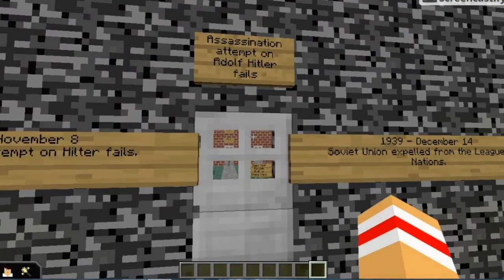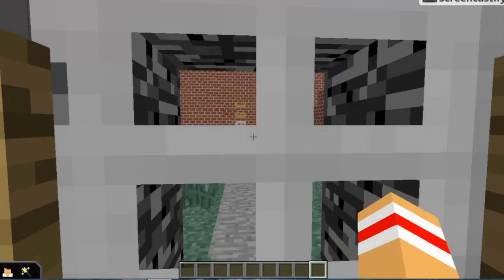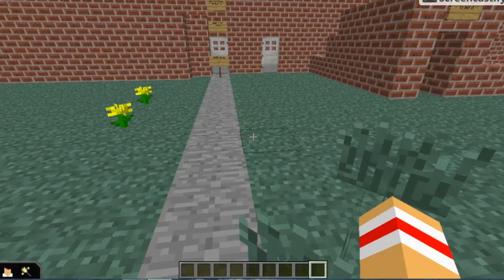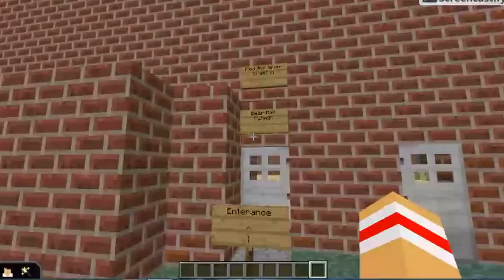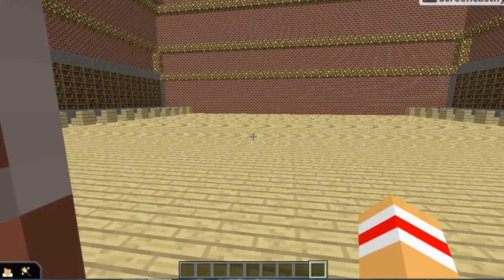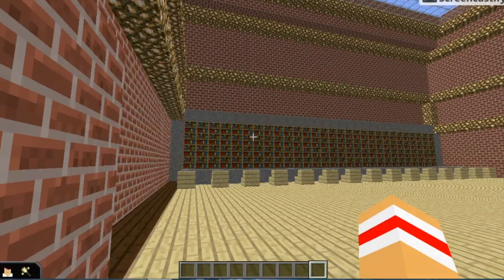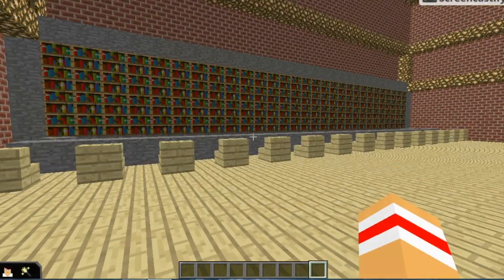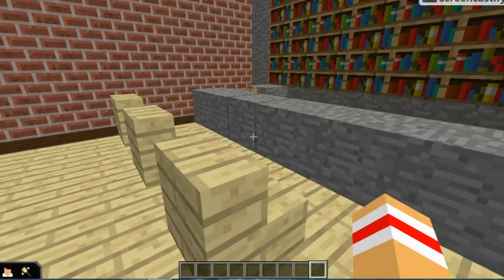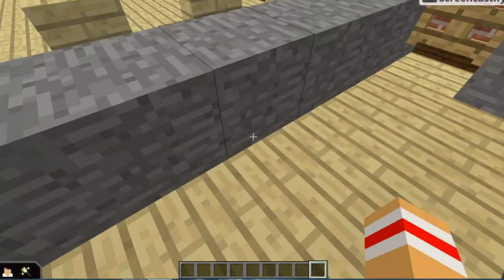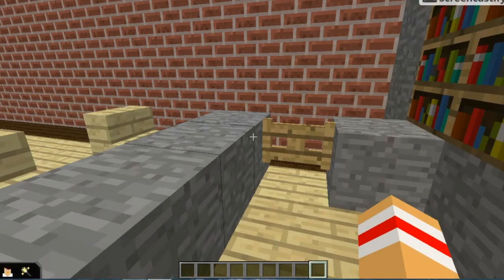And so if we go through here and then we walk up to this door, we see that we can get in. If we go inside here, we see that there are 2 bars, just traditional old bars, with stone countertops and fence gates.